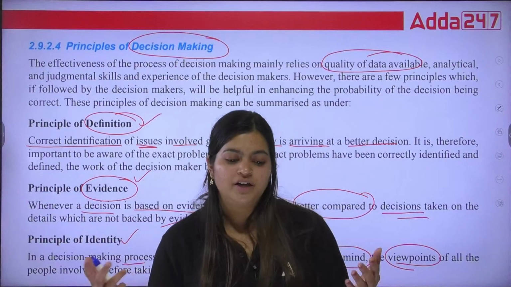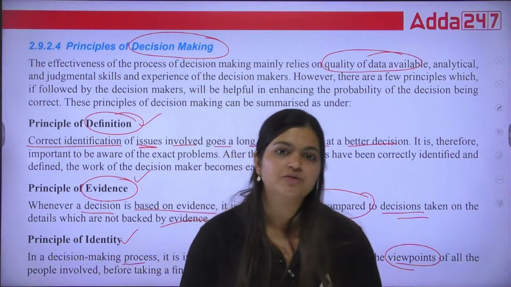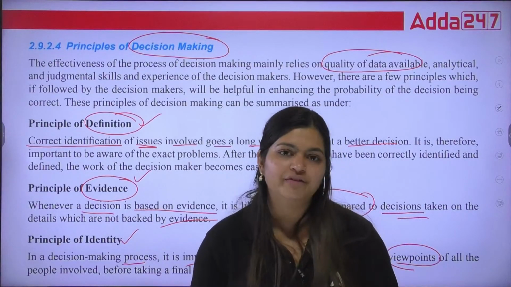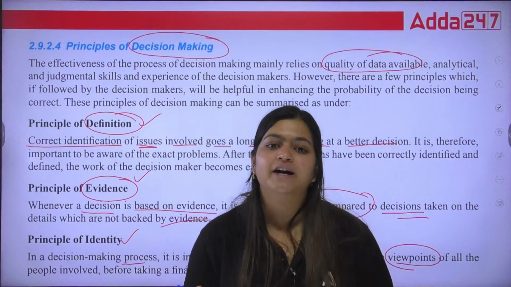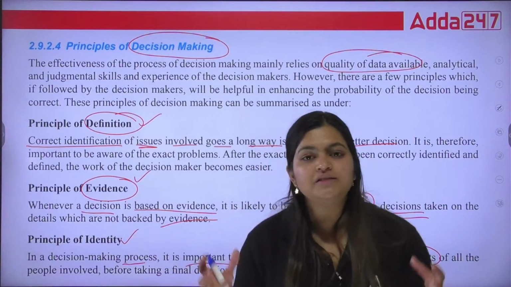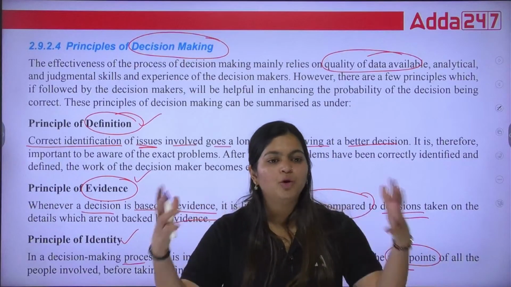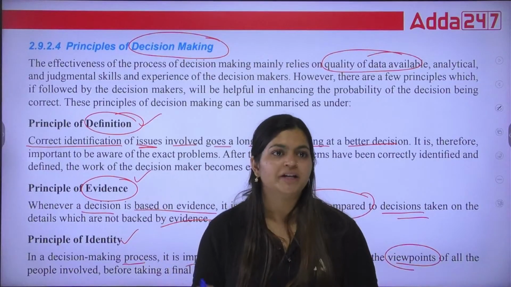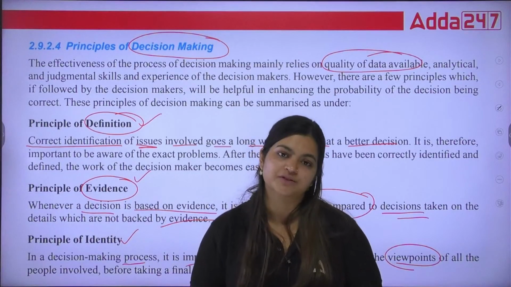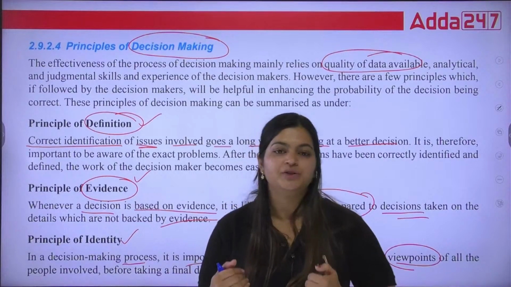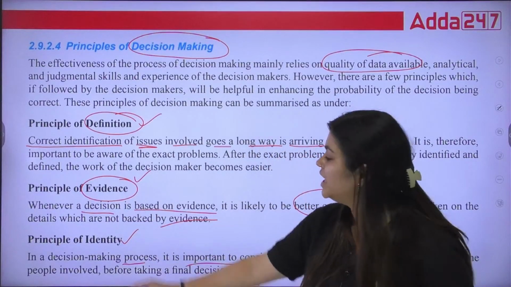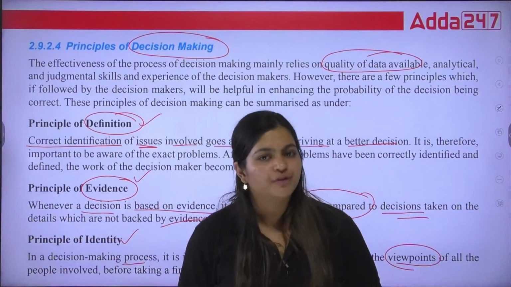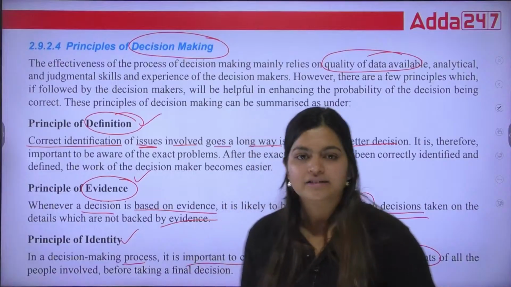Here, suppose you see a court, a judge is not giving direct judgment based on just one or two evidences. First that judge listens to both the parties' arguments, and then finally that person will take the final decision. So as a judge, you can say that the judge is following the principle of identity. That person is listening to everyone's point of view, and only then they are going to make the final decision.